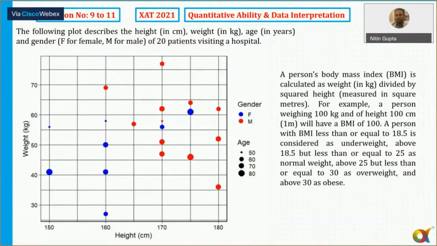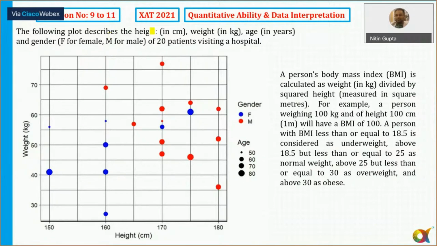Alright? Like here in this case, a lot of values are given in a single graph. Weight is given, height is also given, gender is also given, and age is also given. So in one graph they have represented 4 things here. So let's see here. But once you understand it, the questions are easier. At least 2 out of the 3 were easy.